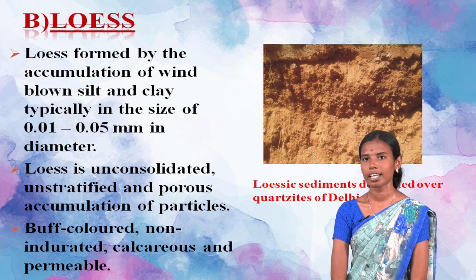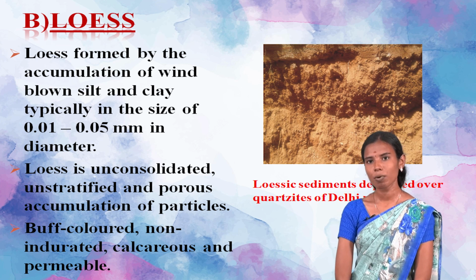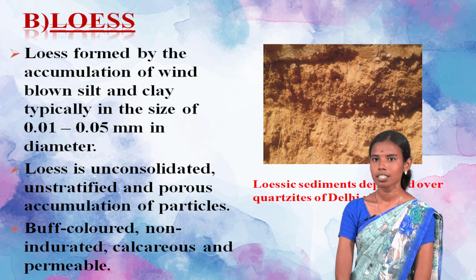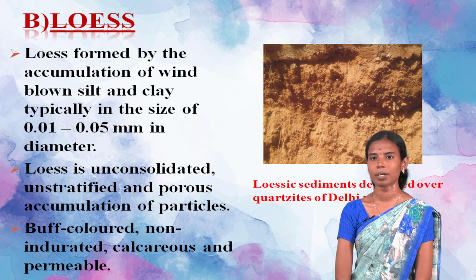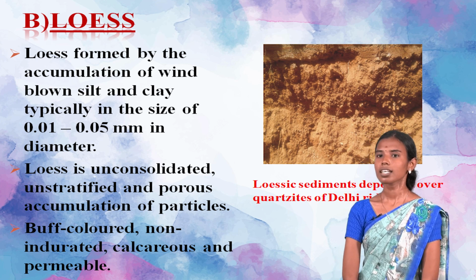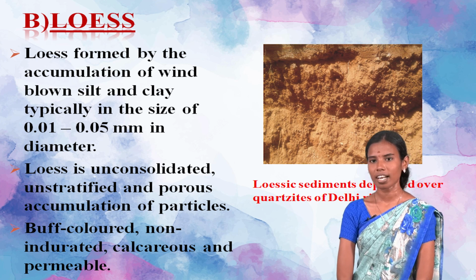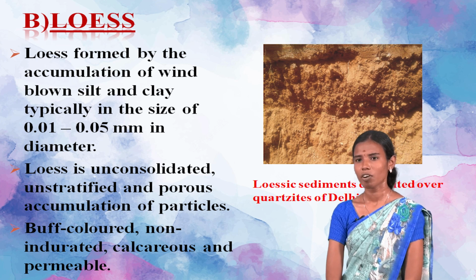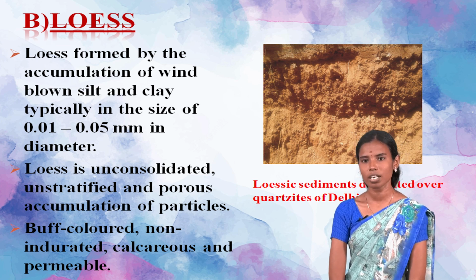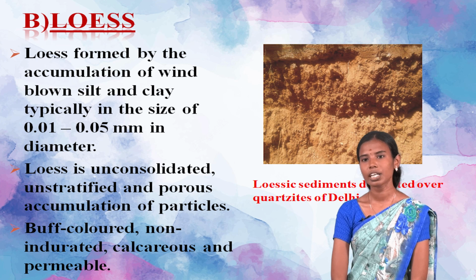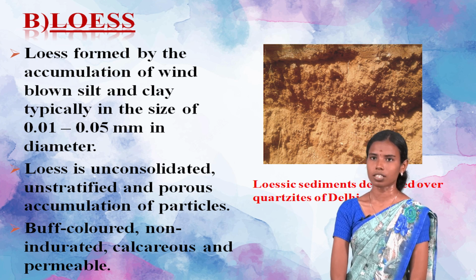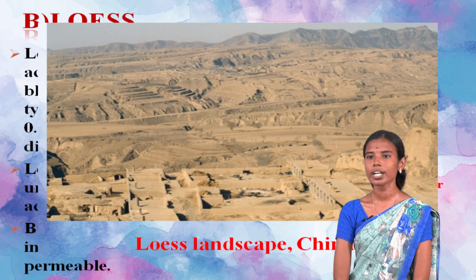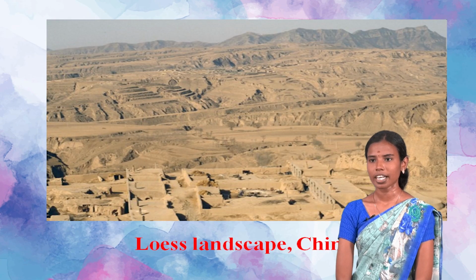Loess is formed by the accumulation of wind-blown silt and clay sized particles, typically 0.01 to 0.05 mm in diameter, and loess is an unconsolidated, unstratified and porous accumulation of particles. Loess is usually buff colored, non-indurated, calcareous and permeable. This is the lowest landscape in China.